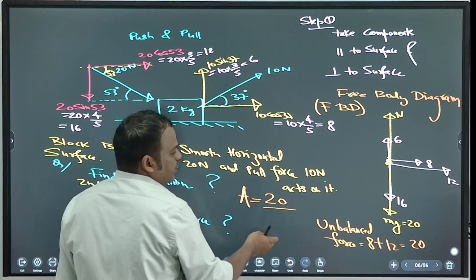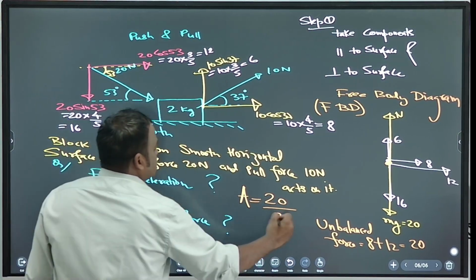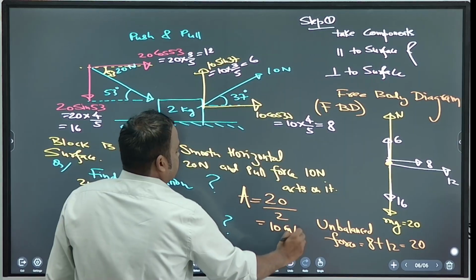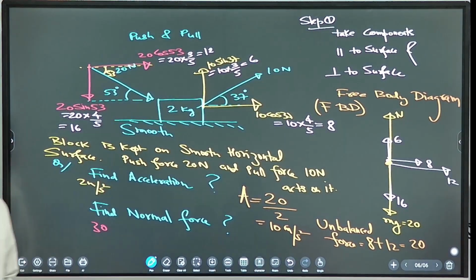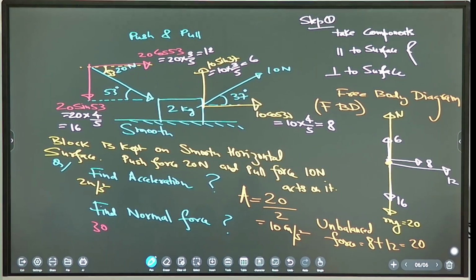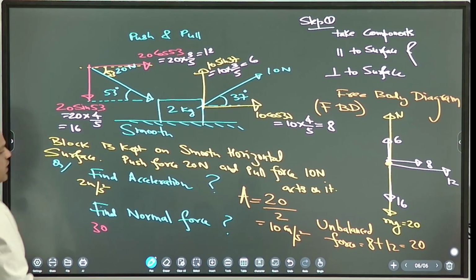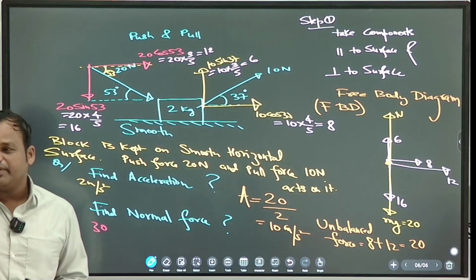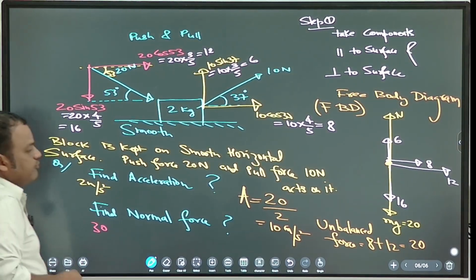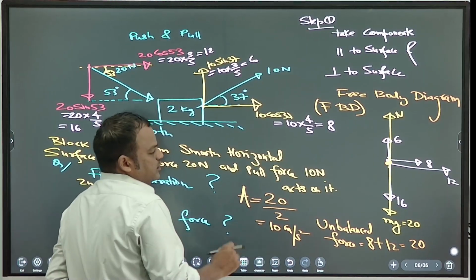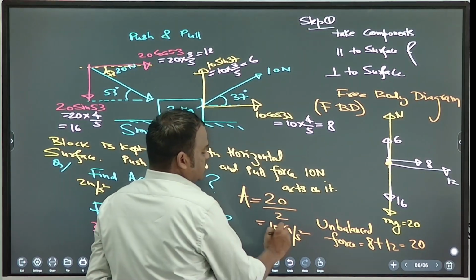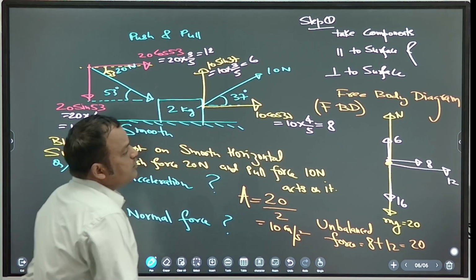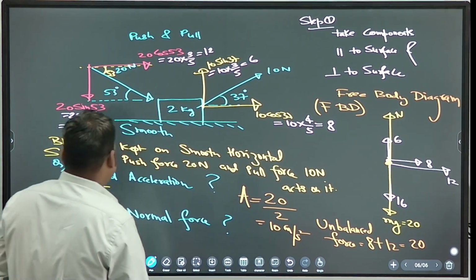So what is the acceleration? Unbalanced force by mass. What is the mass? 2 kg. So 10 meter per second square. Unit of acceleration, meter per second square. Unit of velocity, meter per second. Unit of force, Newton. So this is 10 meter per second square. Okay, clear? Now how to find normal?